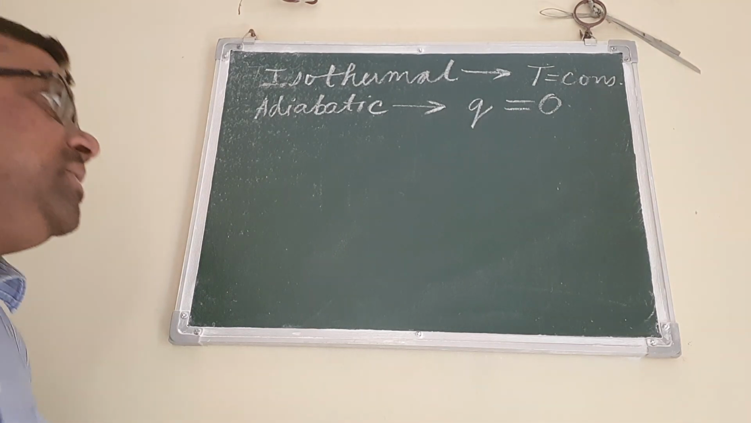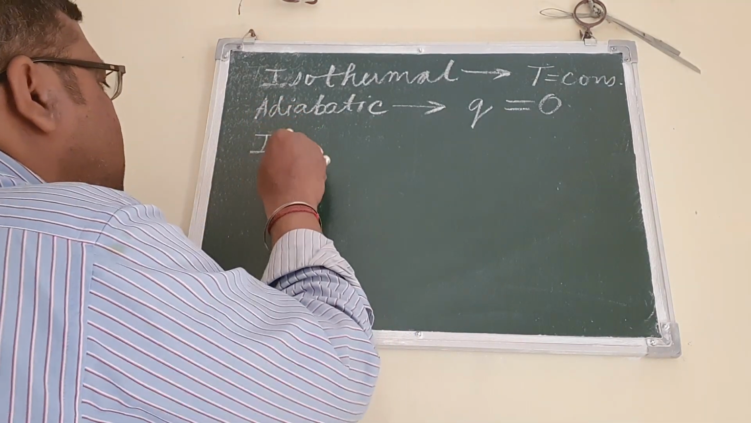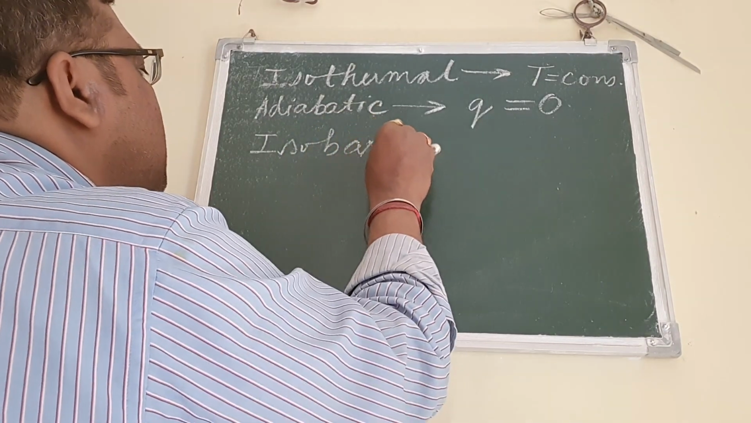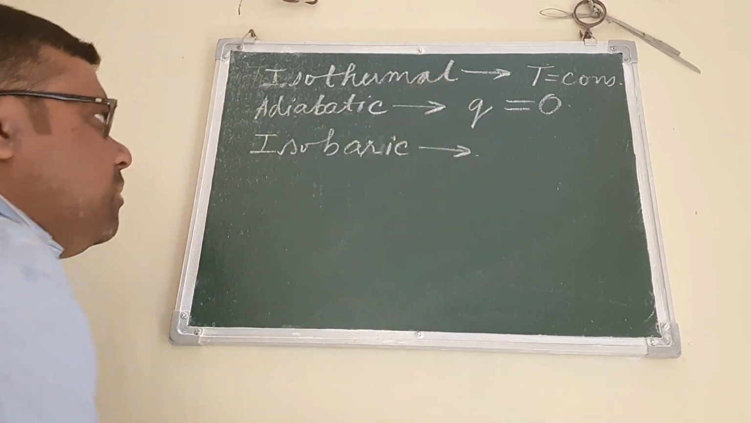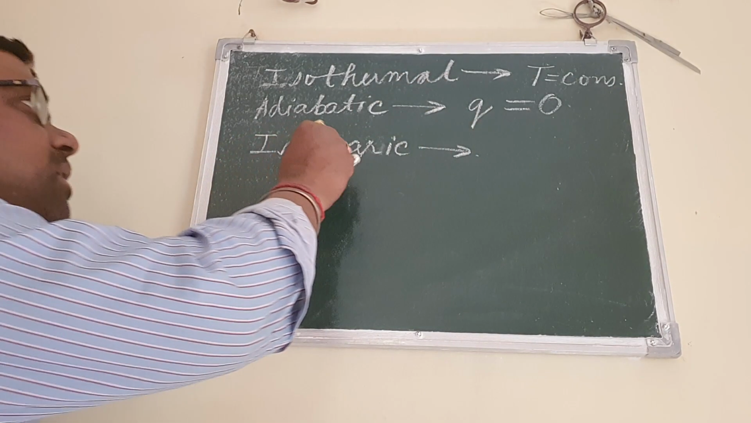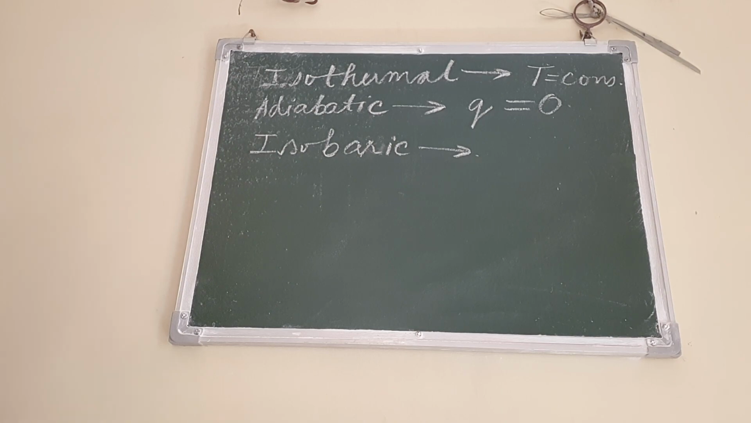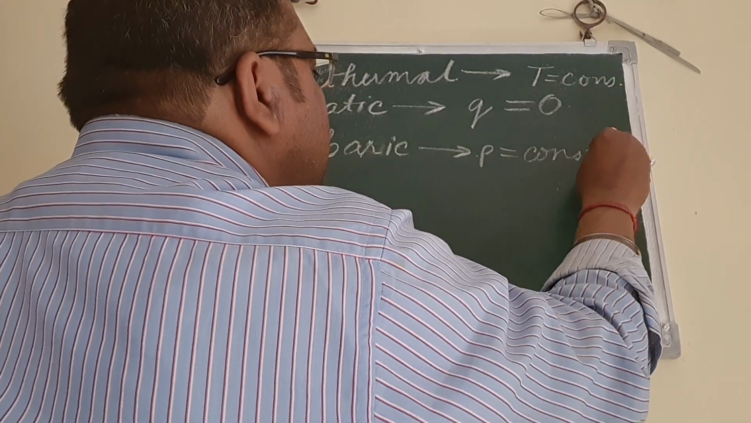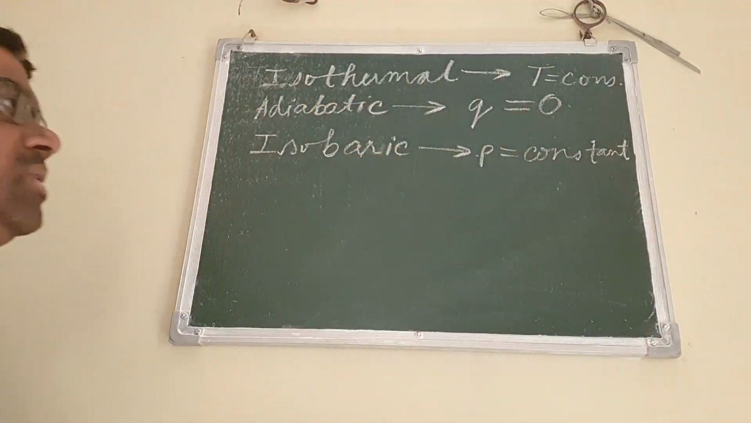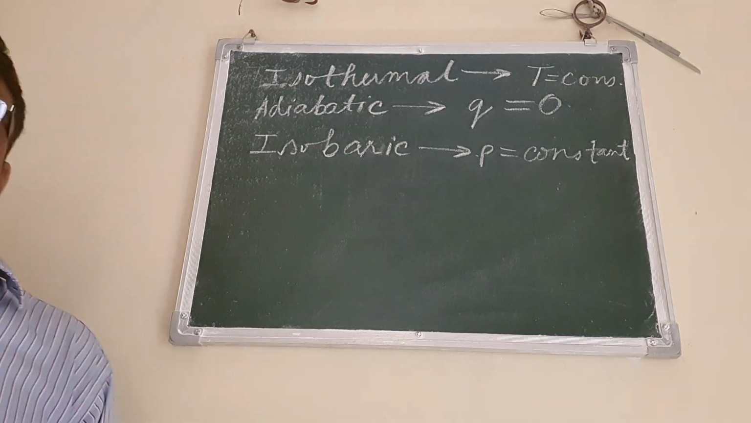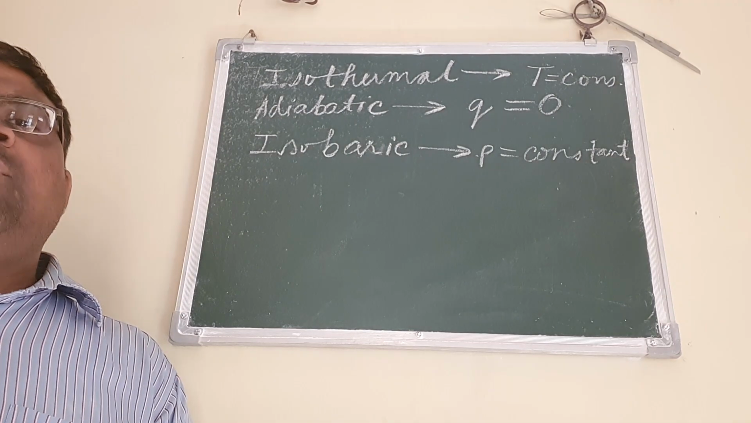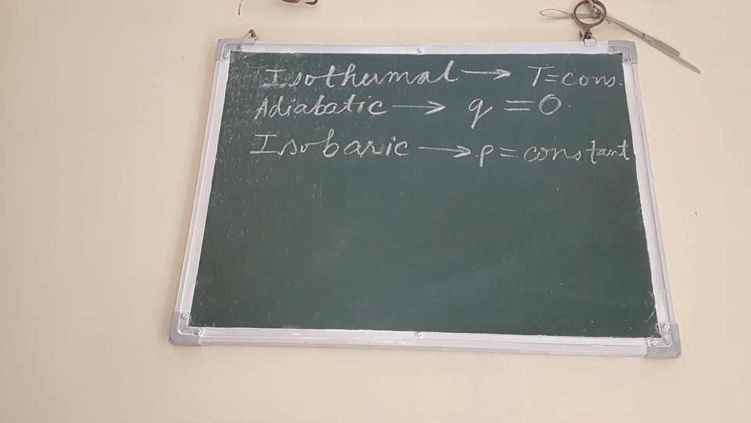So now there is the isobaric process. In isobaric process, the pressure remains constant. So here pressure is constant. This is known as isobaric process. So the pressure remains constant, whereas the temperature and volume they change.